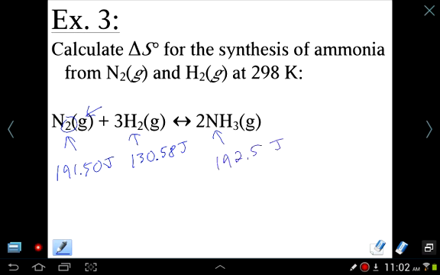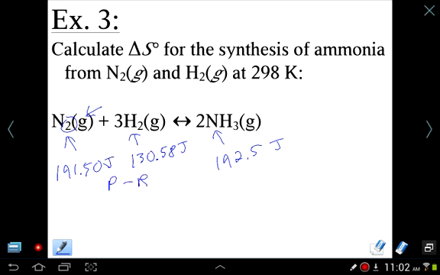Now, all of these entropy values, notice, are positive, and this is true. Anything above absolute zero has an amount of entropy. That's from the third law of thermodynamics. If you're at any temperature above absolute zero, you've got an amount of entropy. So now we'll do products minus reactants.